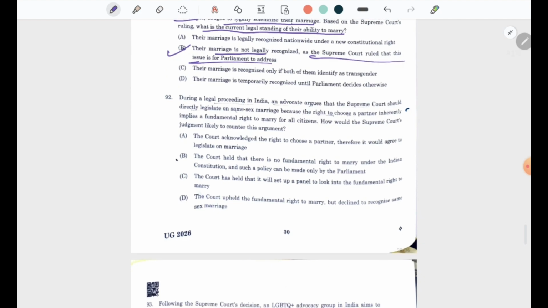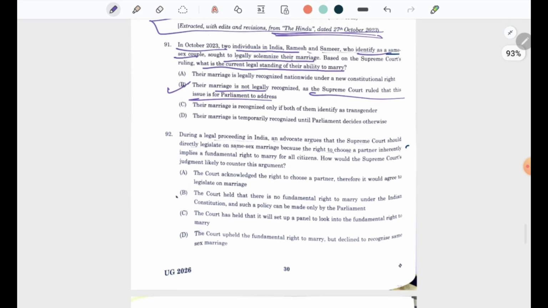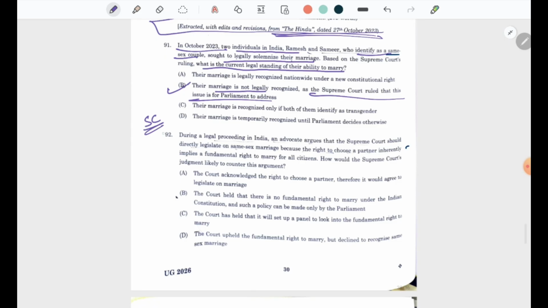Therefore, what we need to understand is the role of the Supreme Court and the role of High Courts. If we know this, we can directly answer this question. We don't need to read the passage. If we know this, we can directly attempt the answer. We can confidently attempt the question.